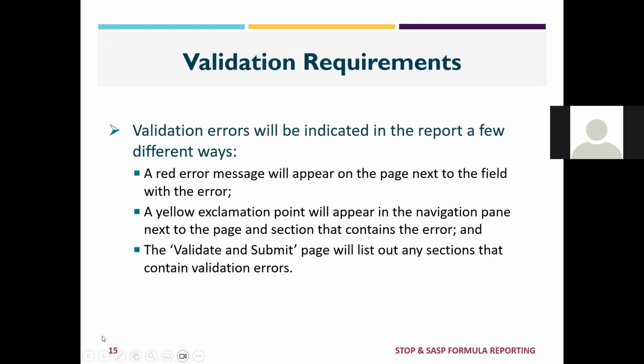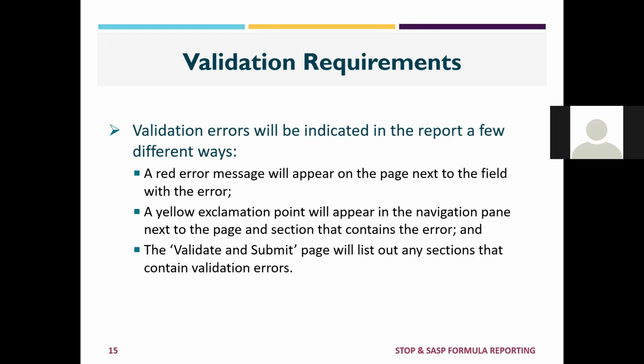As I mentioned, there are validation errors if you try to skip a required question, or if something isn't totaling the way that it needs to. You'll see a couple of different things. There would be a red error message of text on that page next to the field that has an error. For example, if something needs to total 100%, it will tell you that in red text next to the total field.